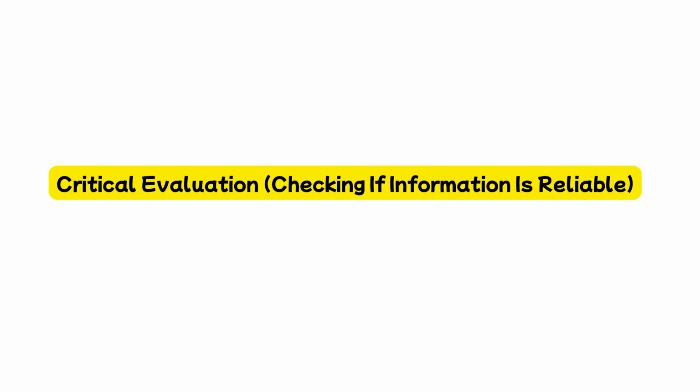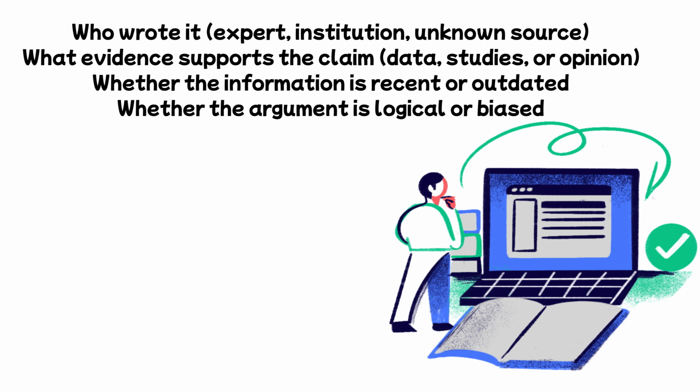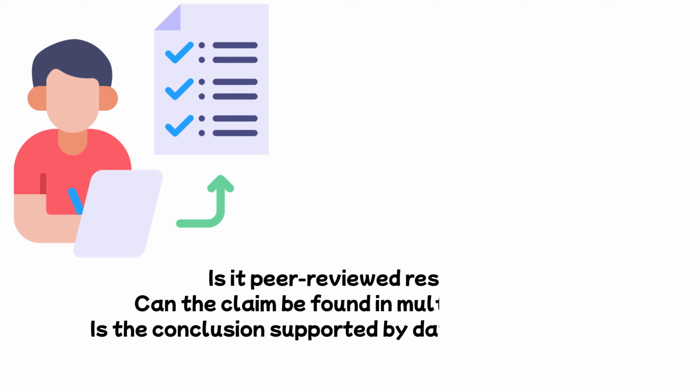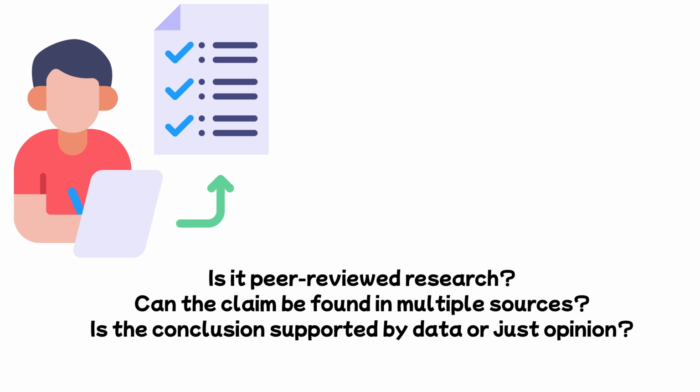Critical evaluation, checking if information is reliable. At this stage, you decide whether the information is actually trustworthy or not. Check who wrote it: expert, institution, unknown source. What evidence supports the claim: data, studies, or opinion. Whether the information is recent or outdated, whether the argument is logical or biased. Also verify: is it peer-reviewed research? Can the claim be found in multiple sources? Is the conclusion supported by data or just opinion? This step ensures your research is based on reliable evidence, not random information.